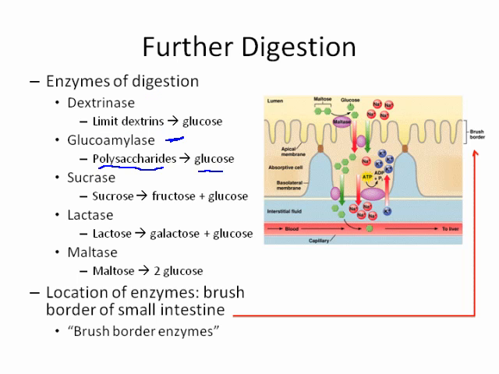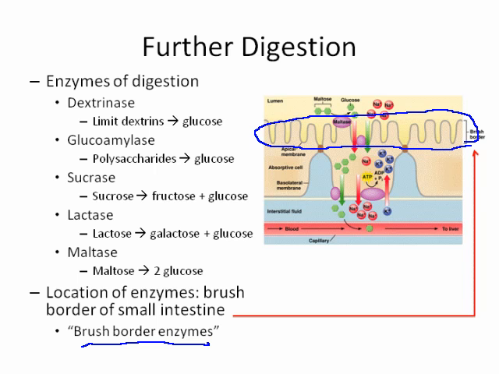Glucoamylase breaks polysaccharides down into glucose. Sucrase breaks sucrose down into its constituents; sucrose, remember, is a disaccharide, as are lactose and maltose. So sucrose is broken down into its two component sugars, that is, one molecule of fructose and one of glucose. Lactase breaks lactose down into a molecule of galactose and a molecule of glucose. And maltase breaks a molecule of maltose down into two glucose molecules. These enzymes are all called brush border enzymes because they reside in the brush border of the small intestine.